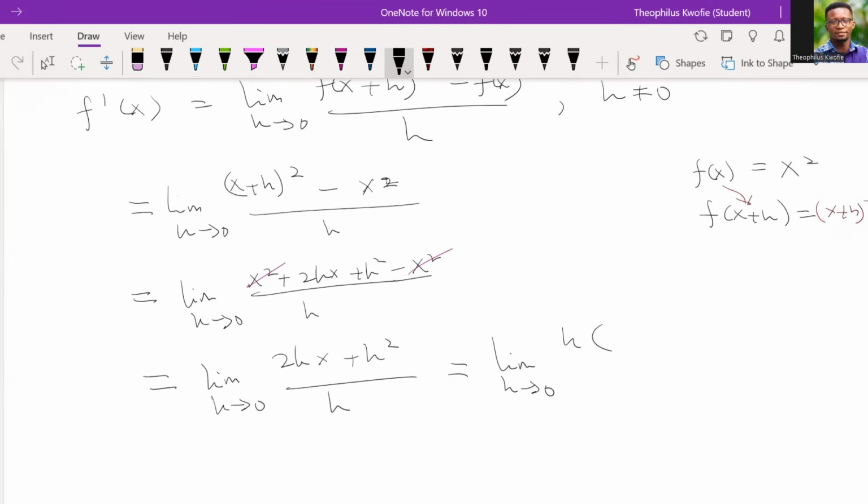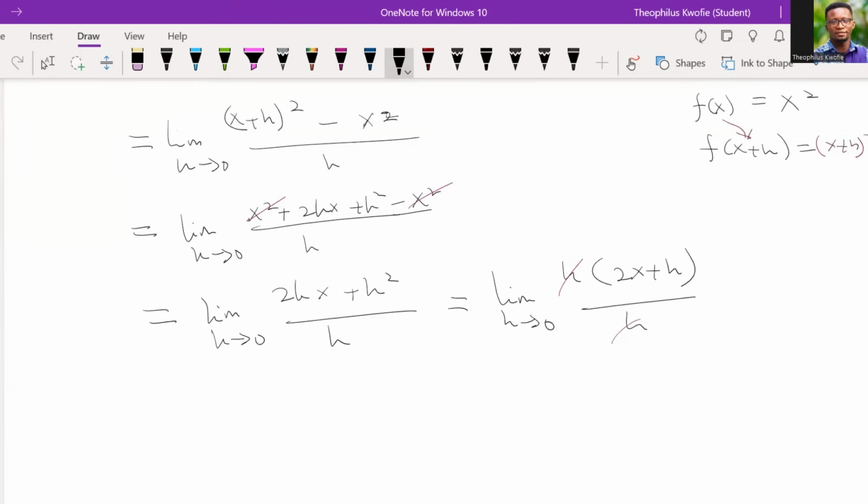When you factorize the h out, we should have h times 2x plus h, all divided by h, and this gives the limit as h approaches 0 of 2x plus h. Now, this is where we employ one of the laws of limits. Wherever you see h, we just replace it by 0, because it's a simple function. So we just plug it in.